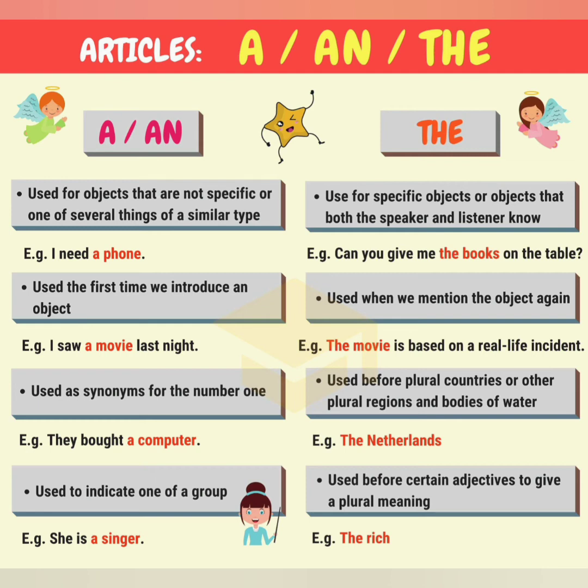So this is the basic difference between the usage of a and the. So once again, an article is the word which is used to describe a noun. There are three articles: a, an and the. A and an are used to describe things which are common, one of several things of a similar type, whereas the is used for special things, for unique things, for specific things which are one in itself. To give importance to those things or nouns, the is used in front of them.